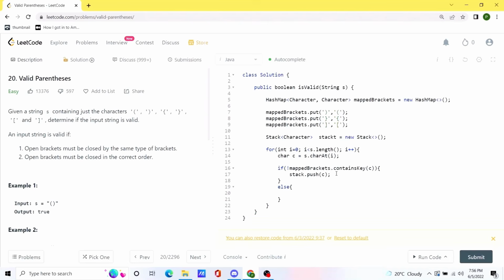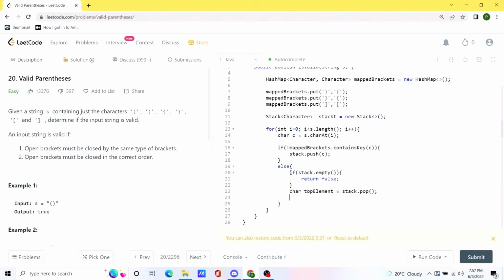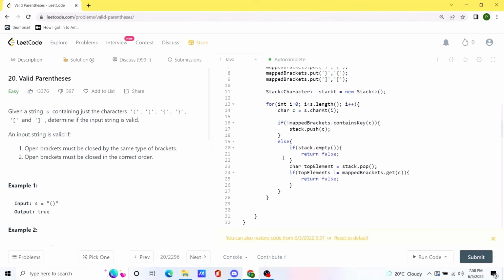And if the stack is empty, we can return false immediately. So in the else condition, we check whether the stack is empty, and if so we return false immediately. If not, we pop out a value from the stack and name it top element. Now we check whether that is the same value that is present for the map bracket value key. If the values are not the same, we can return false immediately as well. And if that is not the case, eventually when we get out of the loop, we have to check whether the given stack is empty or not. If the stack is empty, we can return true, or else we return false.